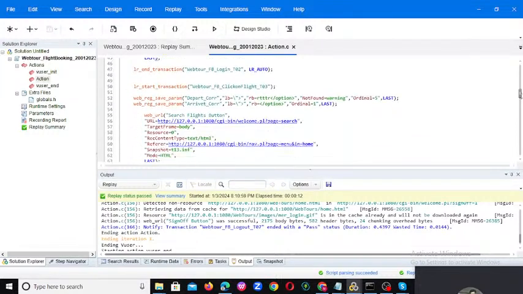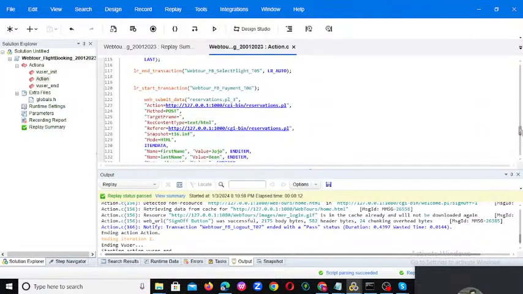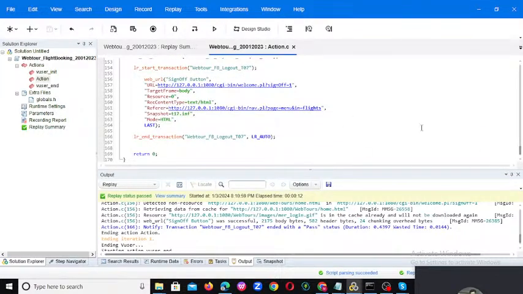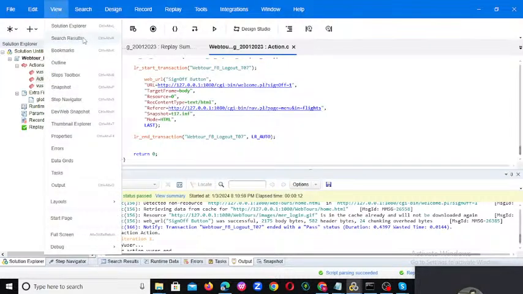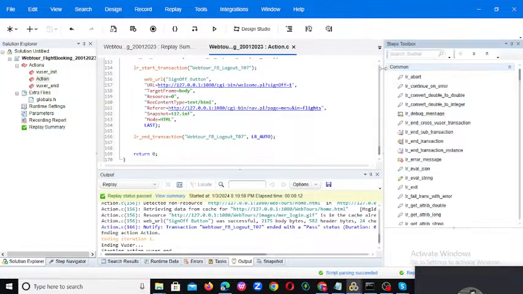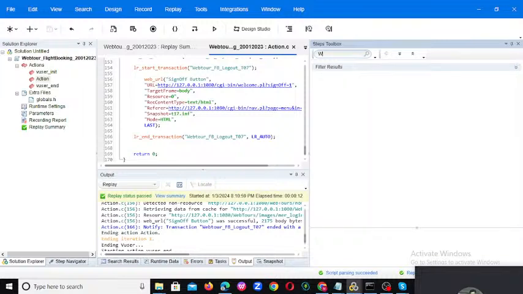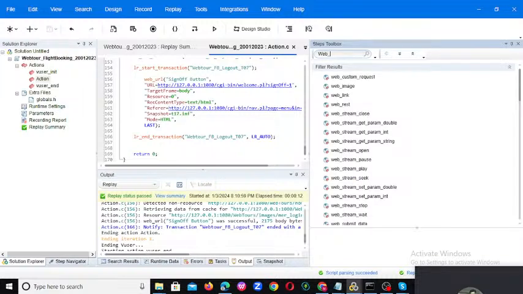We can observe web break APRM, which we already know, and web URL, which we know. These are as per the script we are using as of now. If you want many web functions, go to View and there the Step Toolbox will be there. Click on Step Toolbox and you can see many web functions. If you click on web underscore, we see many functions: web custom request, web image, and web stream. Everything has multiple functions.